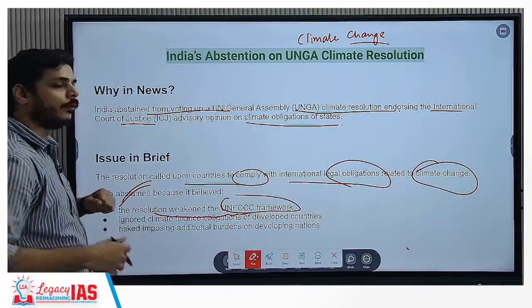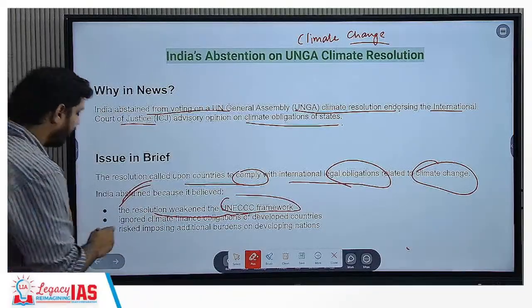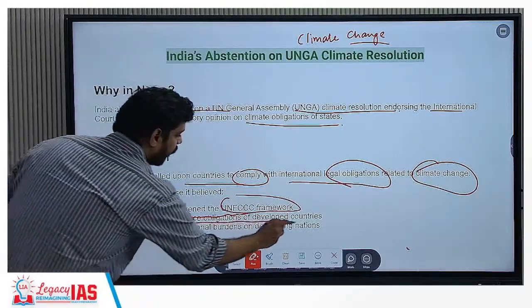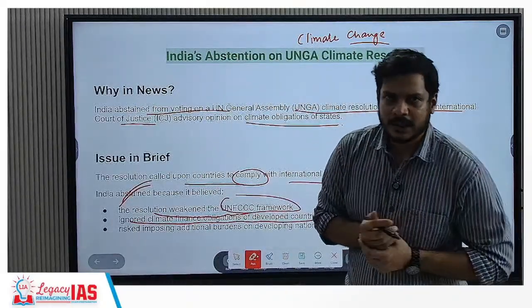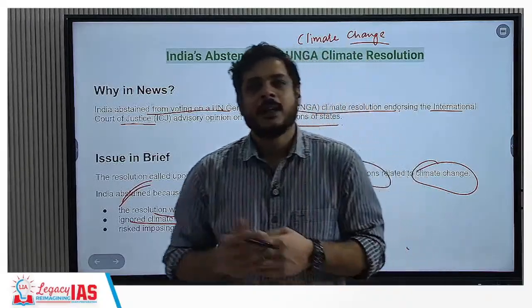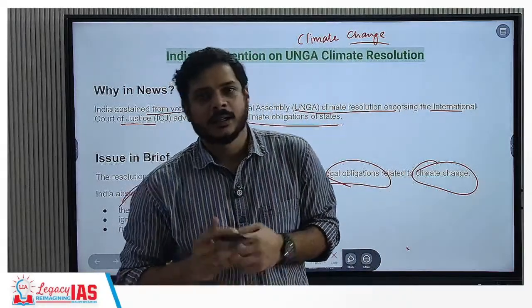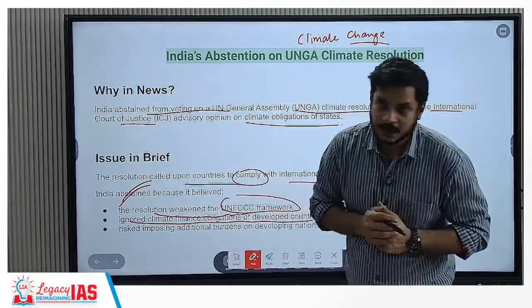It is only going to weaken the negotiation ability of this platform. Second, it ignored the climate finance obligations of the developed countries. India is also saying that this might lead to the developing states contributing more despite not having polluted earlier historically. So it goes against the polluter pays principle.